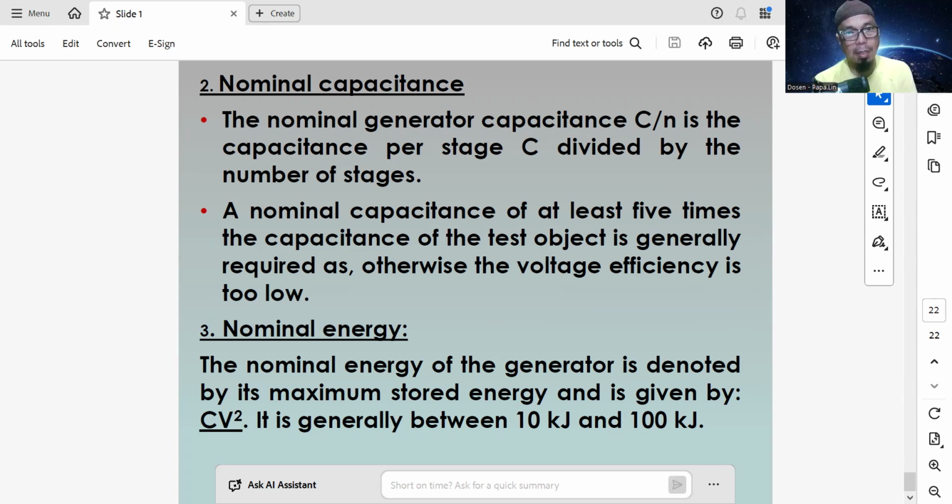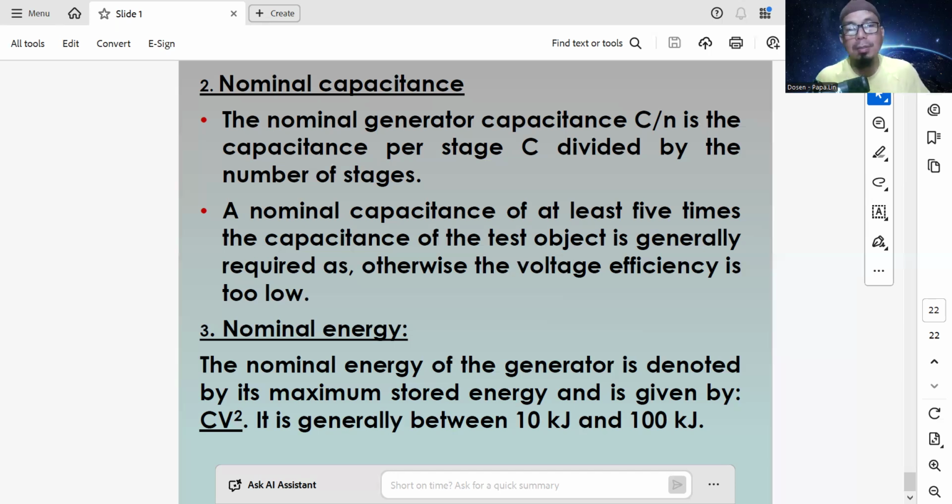And the third, nominal energy. The nominal energy of the generator is denoted by the maximum stored energy and it is given by CV squared. It is generally between 10 kilojoules and 100 kilojoules.